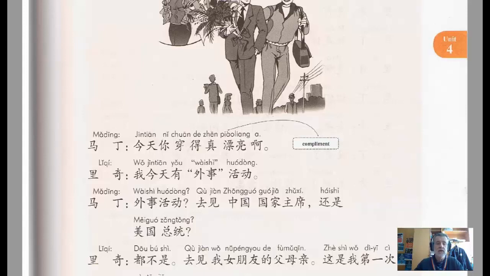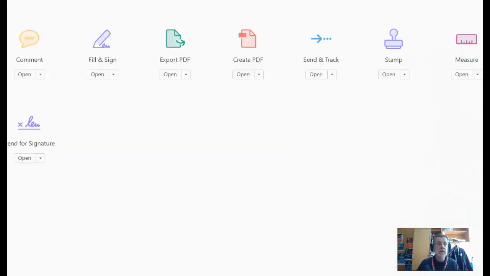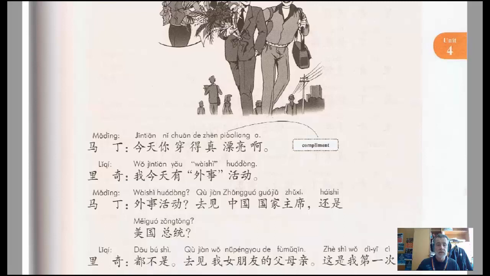And what is it making an evaluation of? So when Ma Ding says 穿得真漂亮, he's referring to the way that Richie is dressed. So they use the verb to dress to describe the way somebody is dressed. And the evaluation is that Richie is dressed really beautifully. So it's using that structure with the verb 穿 and then the complement here, and then they're linked by the particle 的.